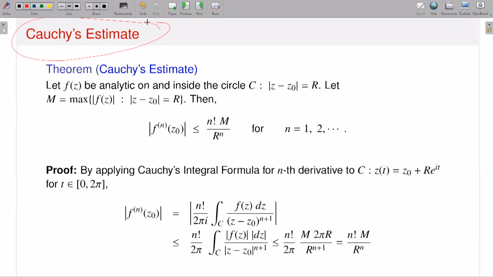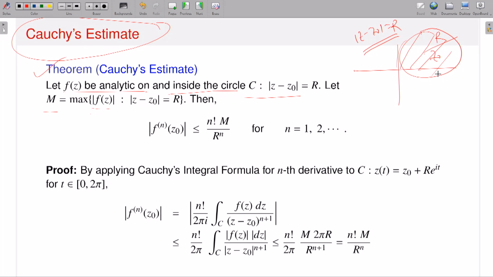What is Cauchy's estimate? Again, you will see it says this is the statement. The proof actually follows again using the contour integrations. Let f(z) be analytic on and inside the circle. This circle, if I draw it, this is a point z0. This is a circle of center z0, radius r. So this is r. Okay. So this is a circle with center z0, radius r. So if I have a function which is analytic on and inside this domain, and suppose M is the maximum of the modulus of f(z) as z runs over this circle.